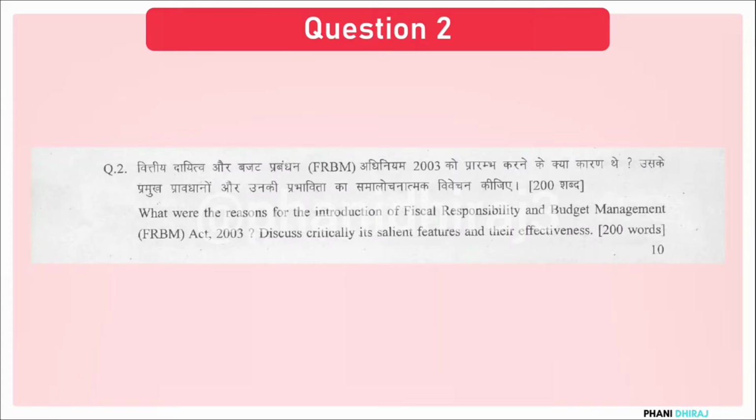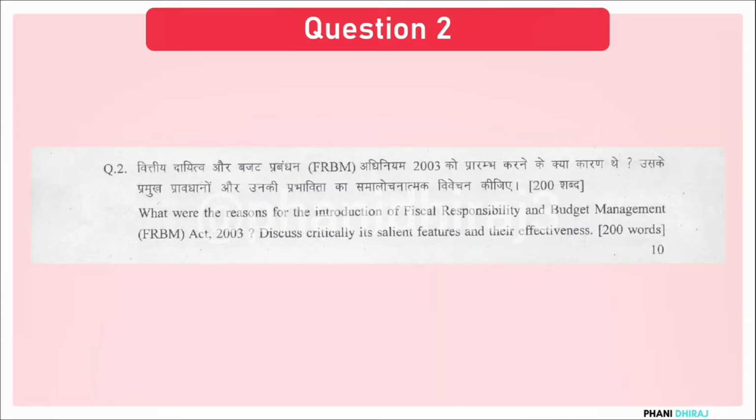Again, like the earlier question, you start by explaining what the FRBM Act of 2003 is. Then you talk about what the act's salient features are. One of the best sources to learn the salient features of an act is the PRS legislative summary of a bill. Go through their website, download the summaries of each and every bill that Parliament passes or that are tabled in Parliament. Learn about the salient features from there. They are a good and effective source for these kinds of things, and you talk about how effective they are.